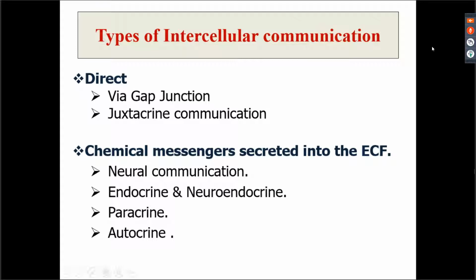Now there are various kinds of intercellular communications. There can be direct communications, and there can be chemical messengers which are secreted into the extracellular fluid. Now this is important because you can get a question on this also. The direct mode of communication is via the gap junctions, or you can have juxtacrine communication. Chemical messengers which are secreted into the ECF can be in the form of neural communication, endocrine communication, neuroendocrine communication, paracrine communication, and autocrine communication.